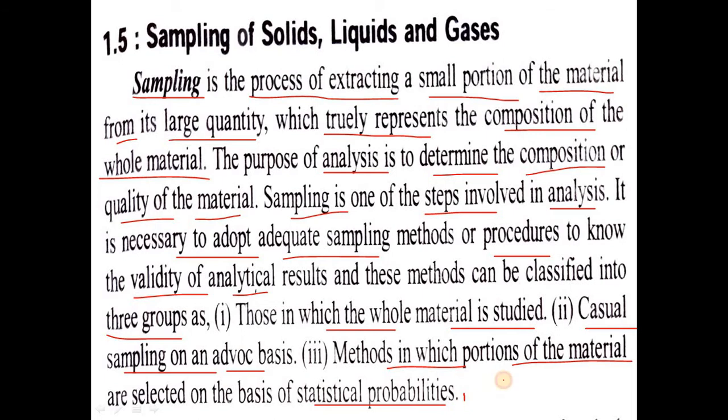This is the accurate method, in which we can collect 10 to 15 or nearly 100 samples from different parts by using statistical probability, combine them, and analyze them.